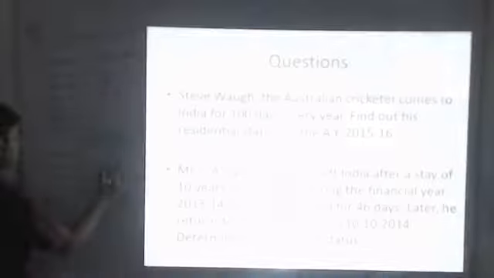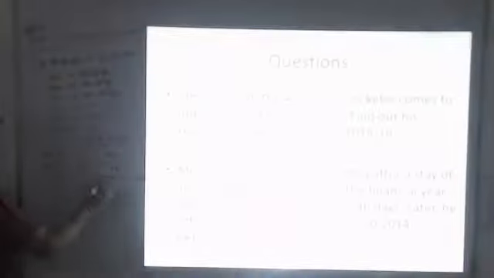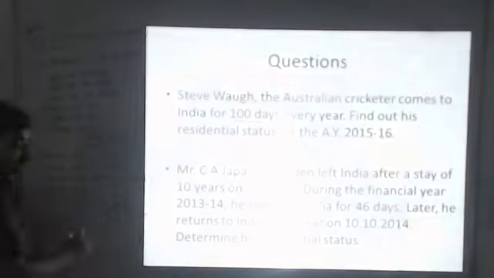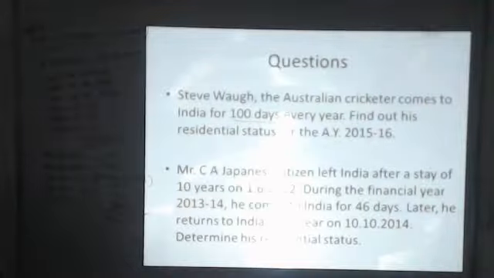Here I am writing the period for which we are calculating his stay: 1/4/2012 to 1/6/2012. This is the period for which he was in India, and in the previous year he was in India for 46 days. Now if we calculate, in the 4th month he was in India for 30 days, in the 5th month for 30 days, so 61 plus 1, 62 days he was in India. And if we calculate the total, the condition of 365 days has been fulfilled, which means that the assessee who was in India